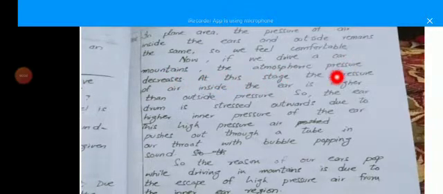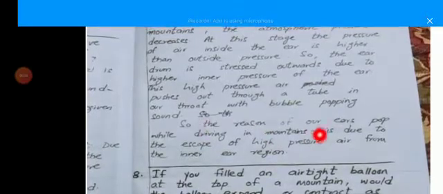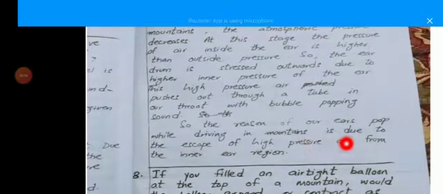in the mountains, the atmospheric pressure decreases, and at that stage the pressure of air inside the ear is higher than the outside pressure. So the eardrum is pushed outside due to the higher inner pressure of the air. This high pressure air is pushed out through a tube in the throat, making a bubble popping sound. That is the reason our ears pop while driving in the mountains: the escape of high pressure air from the inner ear region.